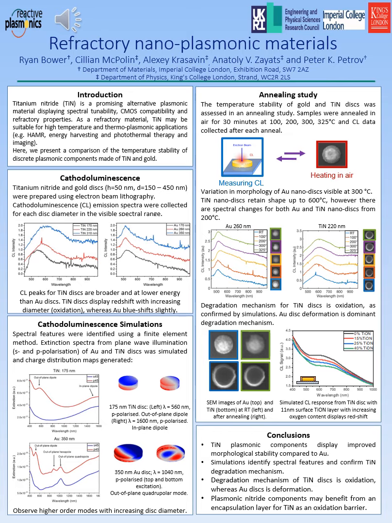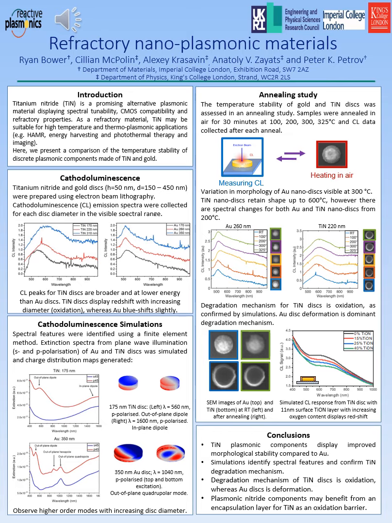In the annealing study, we heated samples for 30 minutes at a time at increasing temperatures from 100 degrees. And after each anneal, we measured the cathodoluminescence response and assessed whether there were any changes in the morphology of the film using SEM. And we see that there are different degradation mechanisms for the titanium nitride and the gold discs. The gold discs display changes in their shape from 300 degrees, whereas the titanium nitride retain their shape up to temperatures as high as 600 degrees.